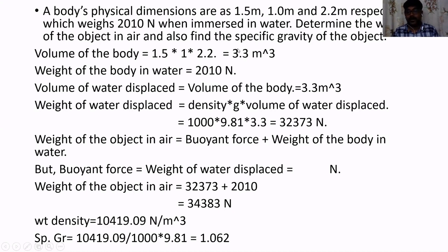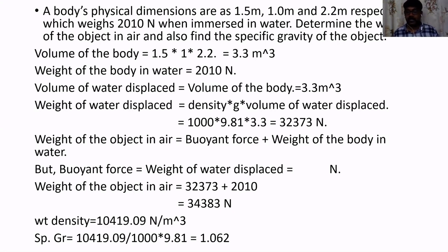Once we have the volume of the object, he has clearly mentioned that the weight of the object in water is 2010 Newton. We want to determine the weight of the object in the atmosphere. For that, we first calculate the buoyant force.